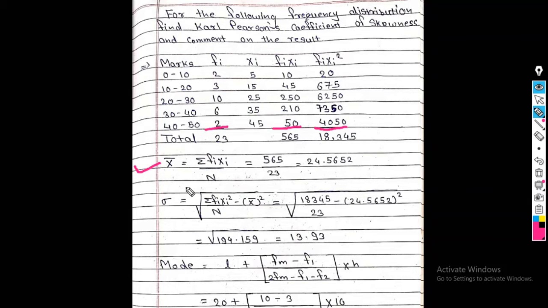So first I find x bar. Now this is a group frequency distribution. Therefore the formula is summation fi xi upon capital N. What is summation fi xi? We already found 565. Divide by capital N. Now see, addition of frequency is always nothing but the capital N. Always remember, summation of fi is always capital N. So capital N is 23. So my final answer is 24.5652. This is my answer of x bar.